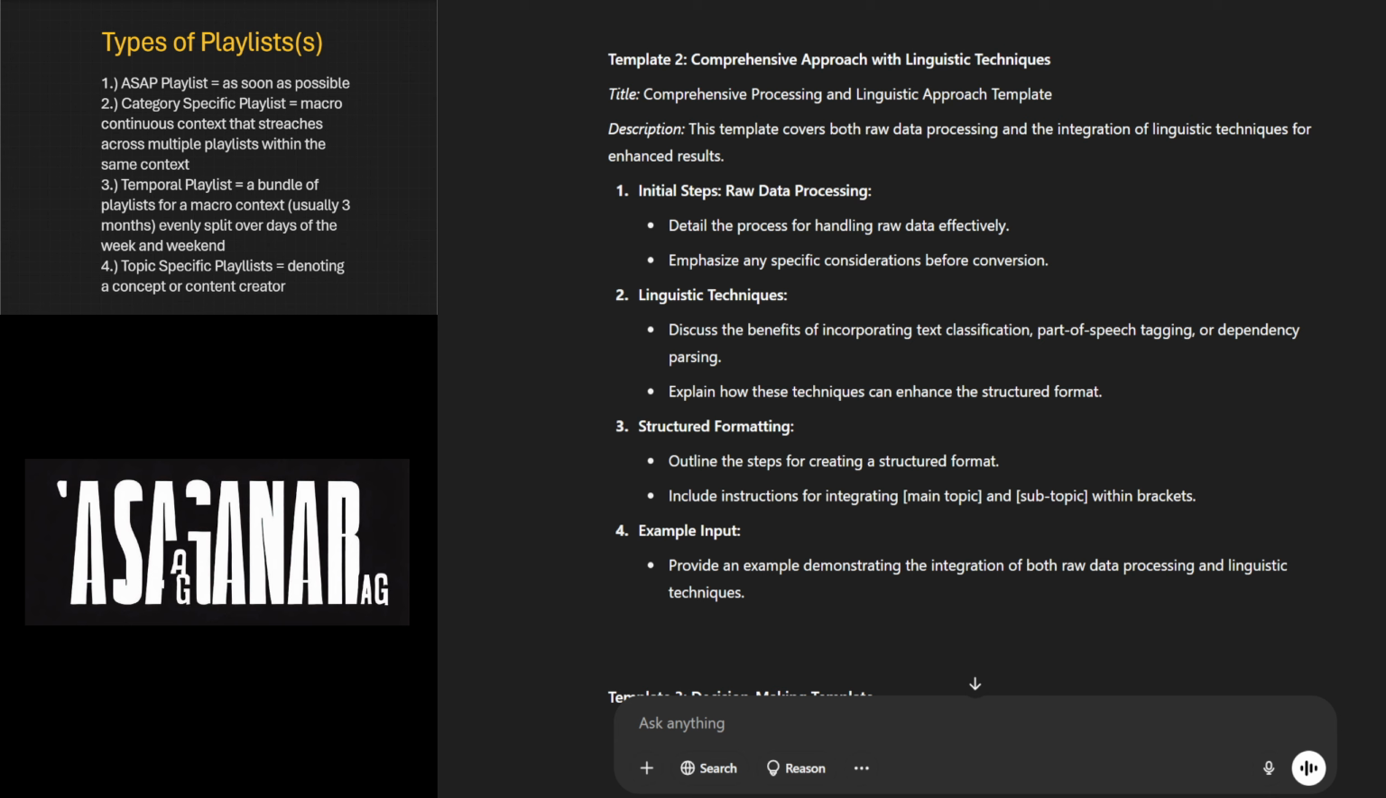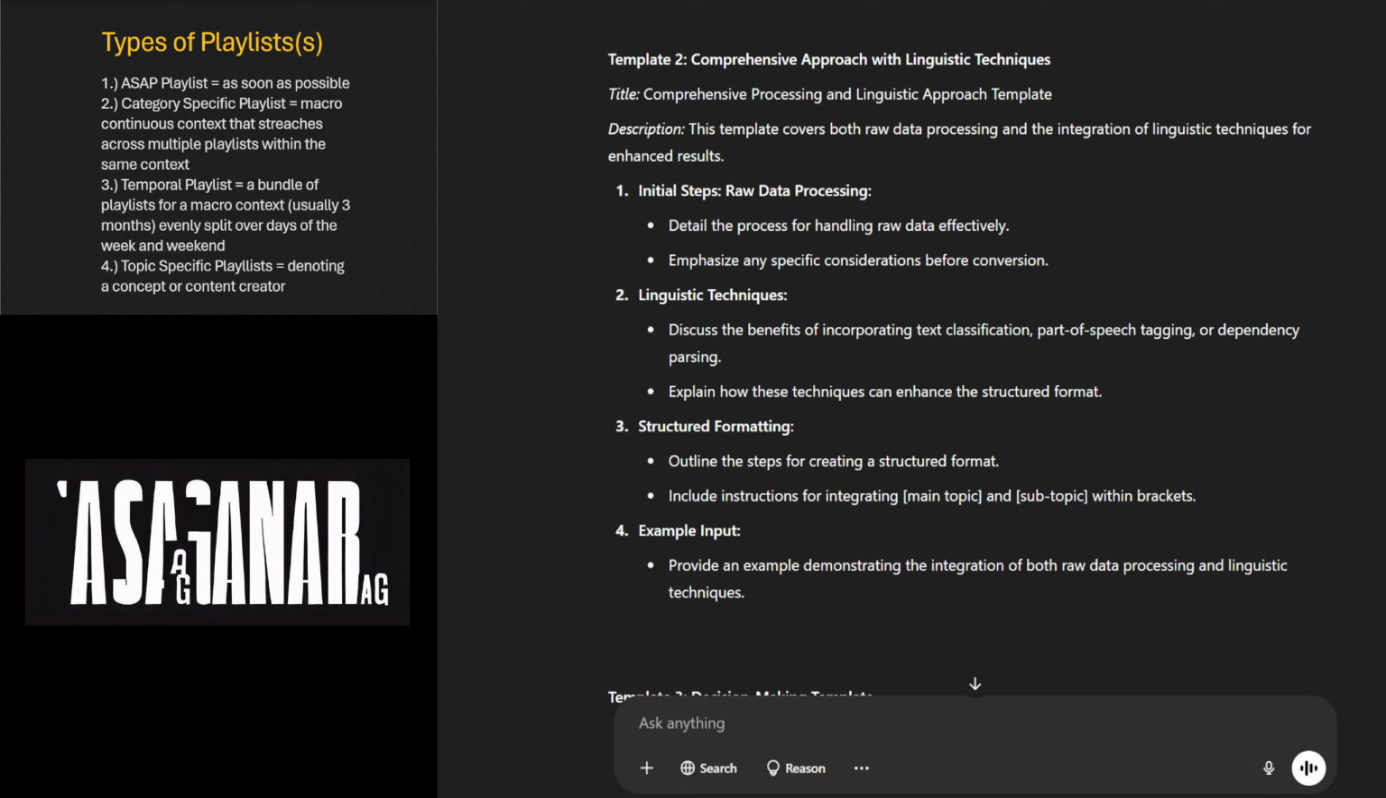Comprehensive approach with linguistic techniques. Title, Comprehensive Processing and Linguistic Approach Template. Description, this template covers both raw data processing and the integration of linguistic techniques for enhanced results. 1. Initial steps, raw data processing. Detail the process for handling raw data effectively. Emphasize any specific considerations before conversion.